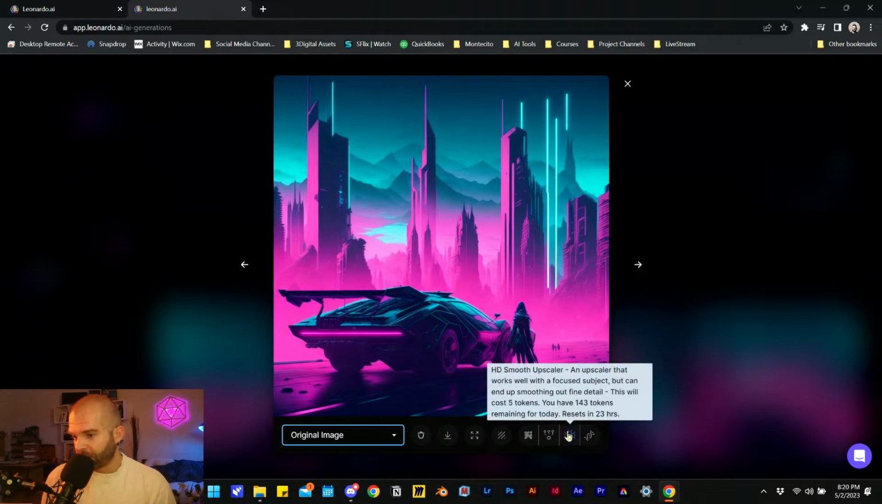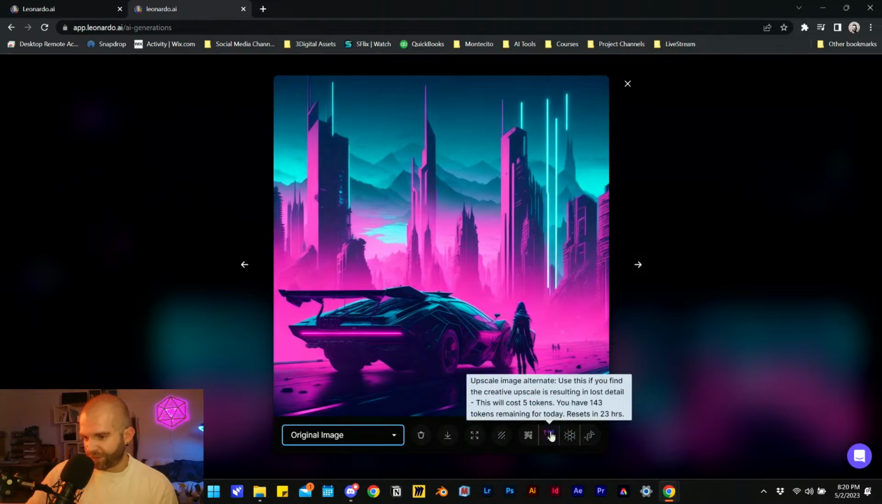A smooth upscaler, an upscaler that works well with a focused subject, but can end up smoothing out fine detail. Use this if you find the creative upscale is resulting in lost detail. So you have an alternate there for smoothing, but not losing detail. And then you just have the creative upscale. This can improve images during the upscaling process. It seems like each one of them costs you 5 tokens.